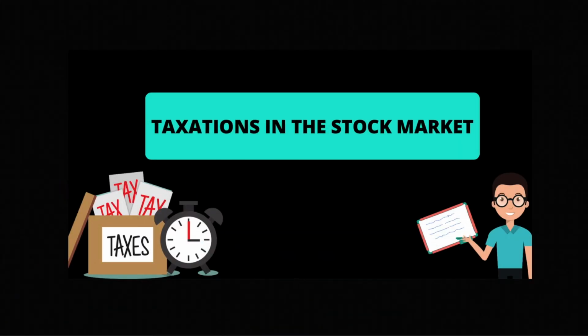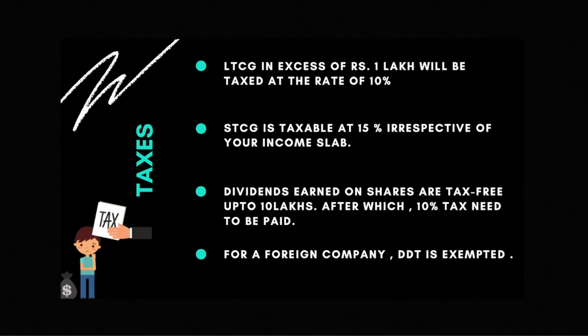Suppose if you are buying shares in a company, then you must be aware of the taxes that you'll have to pay as well. For long term capital gains in excess of 1 lakh, if you are earning more than 1 lakh through long term capital gains, then you'll have to pay 10% as tax. For short term capital gains, it's 15%. That is, if you are holding stocks for the long term, then your taxes are reduced, but for the short term, you will have to pay 15% tax.